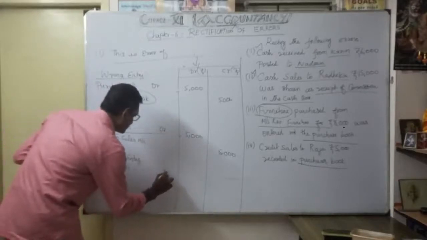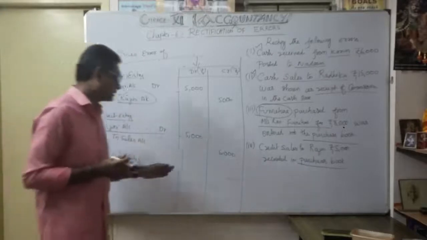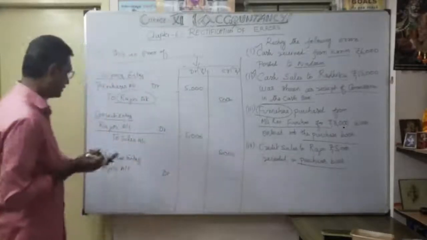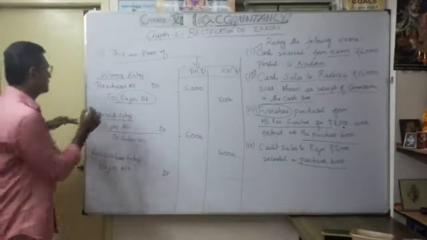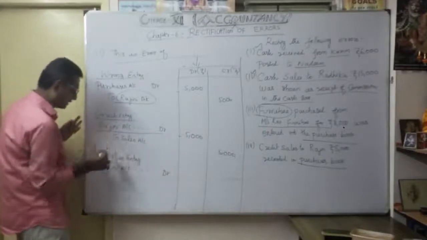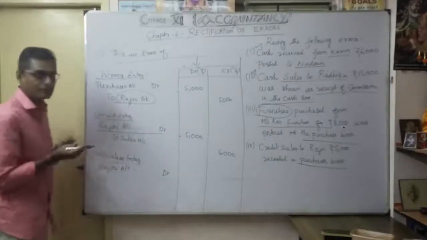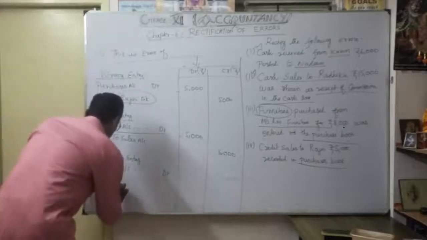How much? Data. So why am I not entering the amount? Now let's see. The Rajini account, anyway, I want to enter. Here it is not entered. So this is the correct entry. That's why I want to make the Rajini account debit. Okay. Then total, to sales account.